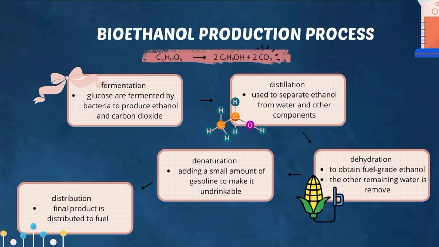When we have separated ethanol from water and other components, we go to the dehydration process, which is to obtain pure grade ethanol. In this process, we also want to remove the remaining water from the distillation process. Next, we go to the denaturation process, where we add a small amount of gasoline to make it undrinkable. Last but not least is the distribution process, where the final product is distributed as fuel.